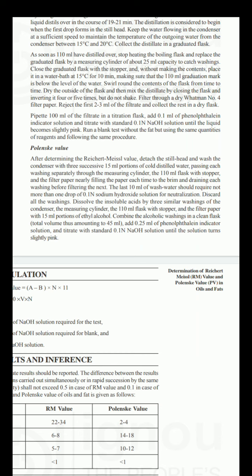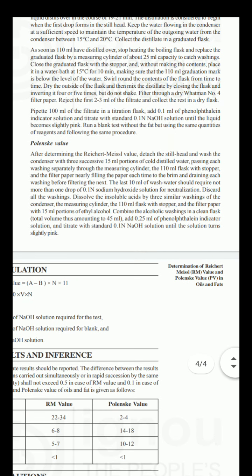As soon as 110 ml have distilled over, stop heating the boiling flask and replace the graduated flask by a measuring cylinder of about 20 ml capacity to catch washings.